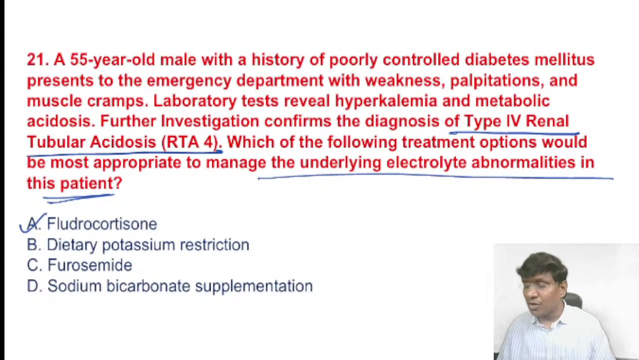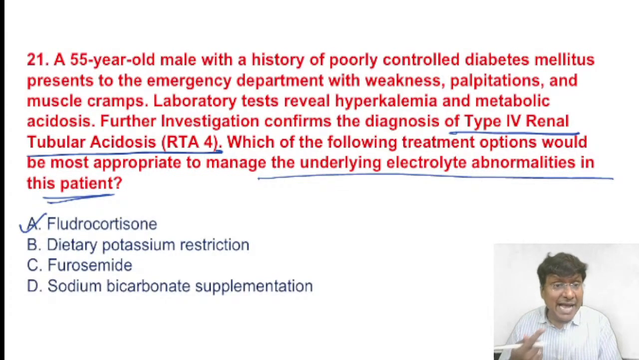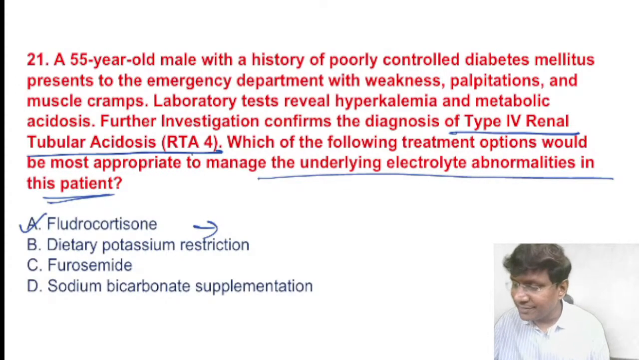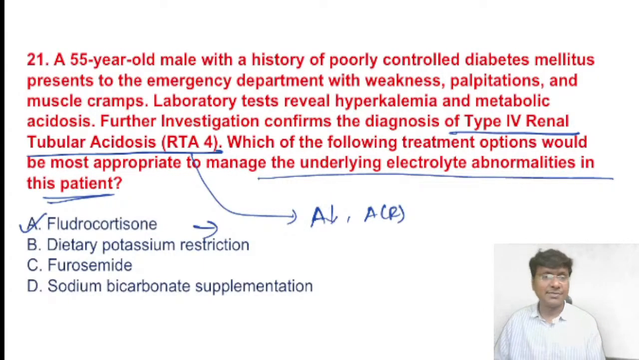Fludrocortisone has an aldosterone-like action. It's a synthetic mineralocorticoid and it's a suitable treatment for type 4 renal tubular acidosis, right? This fludrocortisone will have an action similar to aldosterone, where you have an aldosterone deficiency in type 4 renal tubular acidosis. So type 4 renal tubular acidosis is what? It is due to aldosterone deficiency, or it is due to aldosterone resistance, and you need to give the drug of choice, that is fludrocortisone.